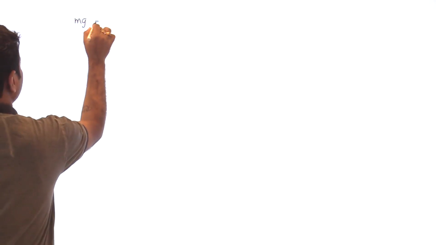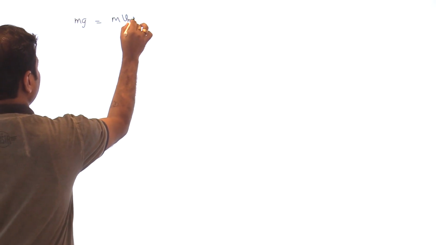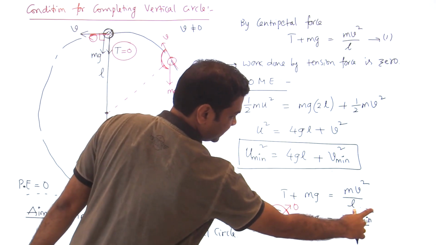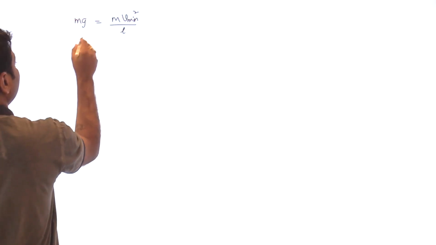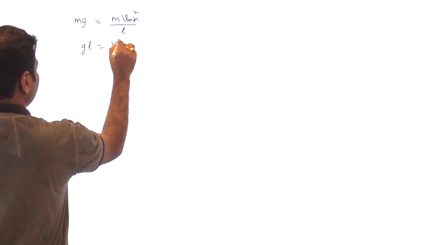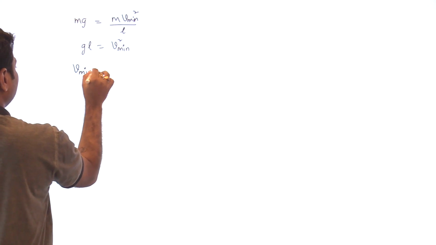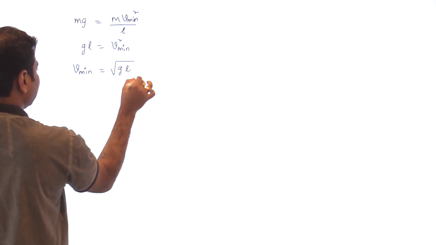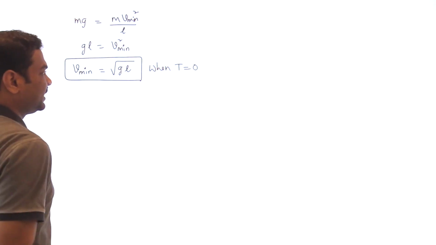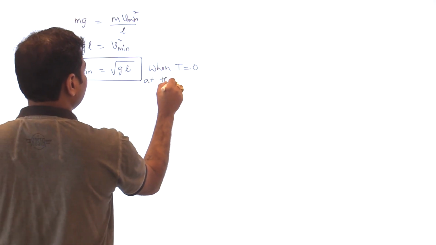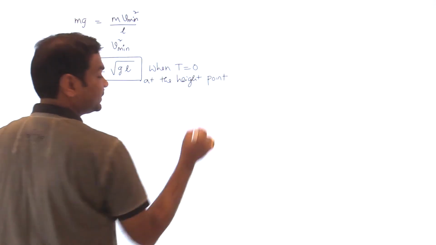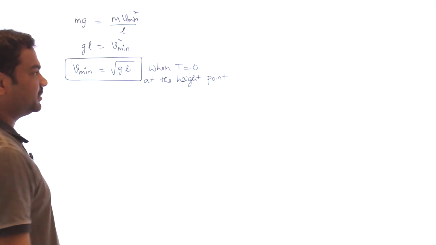As the minimum tension value is 0, mg is equal to m into v minimum squared by L. See, that is the equation. Then m cancels out, so gL is equal to v minimum squared. This v minimum is the minimum velocity at the topmost point when tension is 0. Obviously, we are talking about the highest point only. Once I know v minimum, I can go for u minimum.